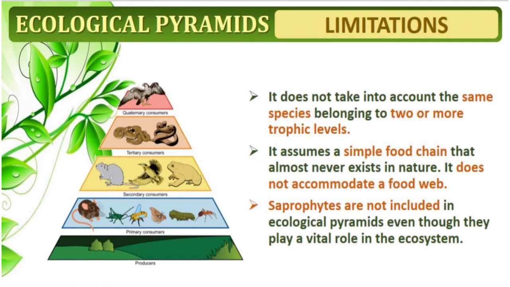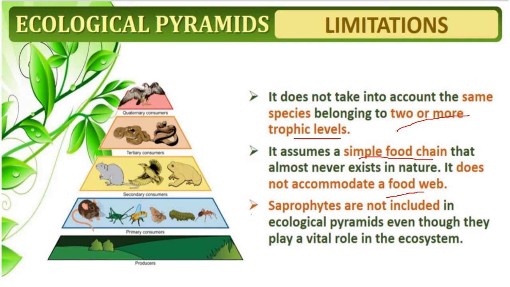So what are the limitations of the ecological pyramid? It does not take into account the same species belonging to two or more trophic levels. The second point is it assumes a simple food chain that almost never exists in nature. It does not accommodate a food web. A food chain is different, a food web is different. A food web is a combination of two to three food chains.